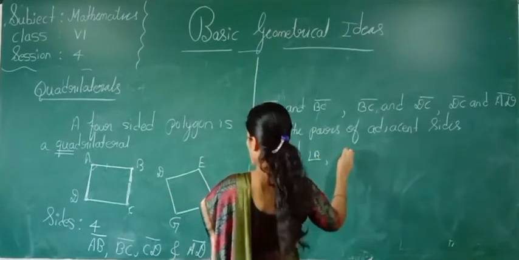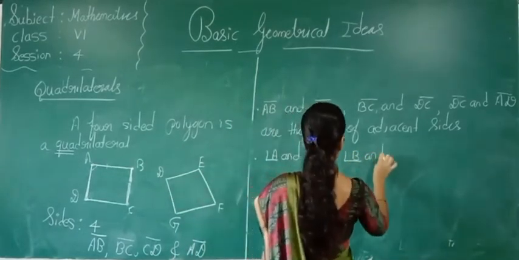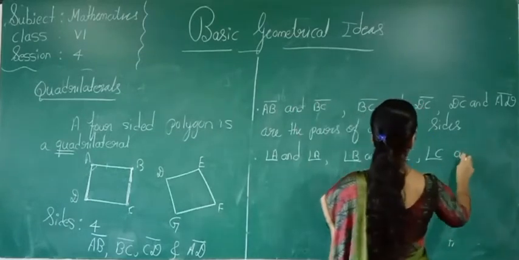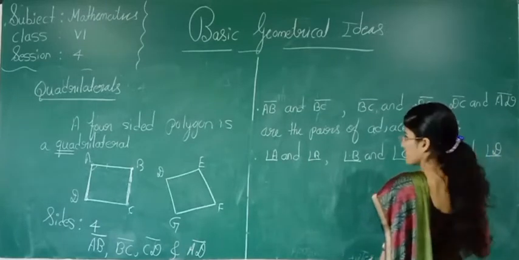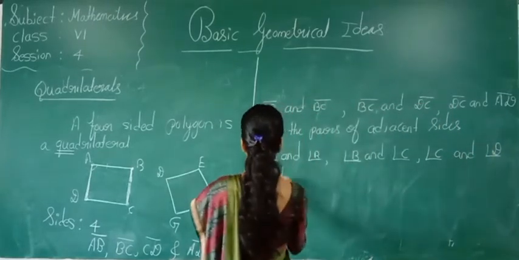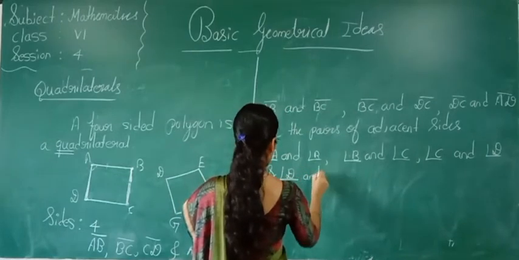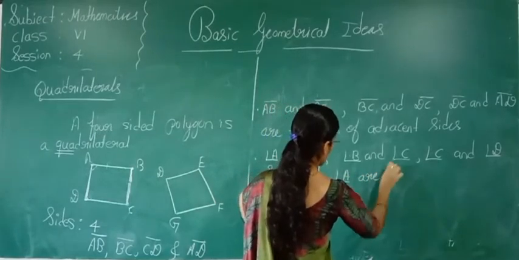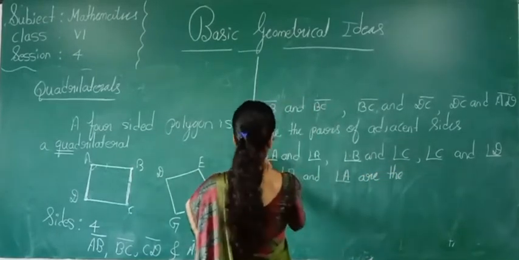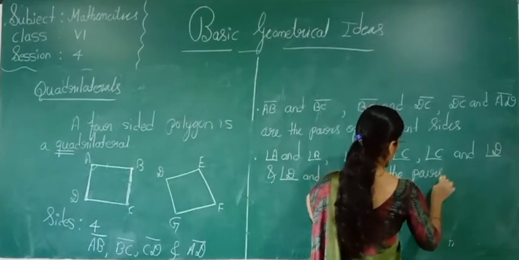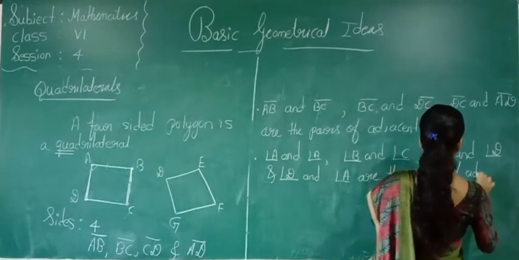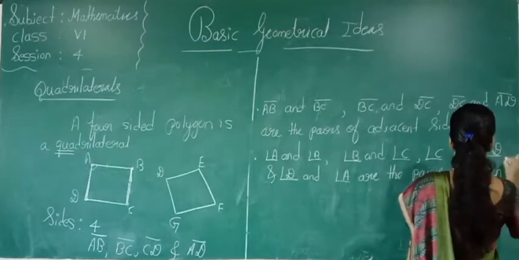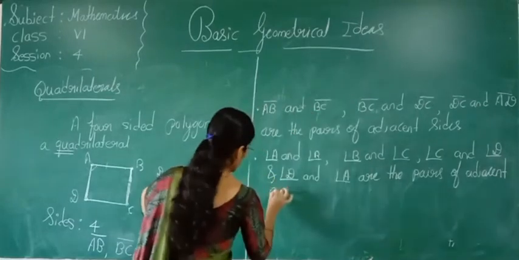Angle B and angle C. Angle C and angle D, and angle D and angle A are the pairs of what? Adjacent angles.